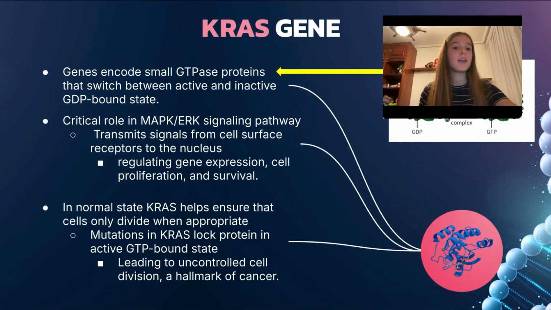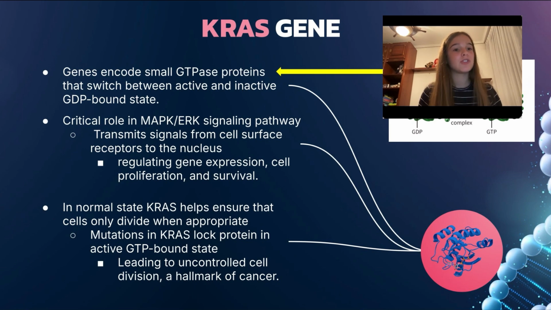KRAS functions as a molecular switch, cycling between an active GTP-bound state and an inactive GDP-bound state. Its role in the MAPK-ERK signaling pathway is to transmit signals from the cell surface receptors to the nucleus, regulating gene expression, cell proliferation, and survival. In normal conditions, KRAS ensures that cells divide only when necessary.